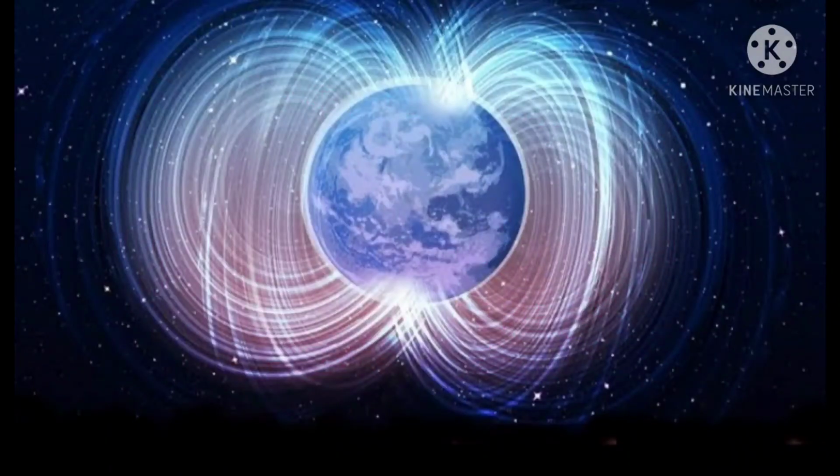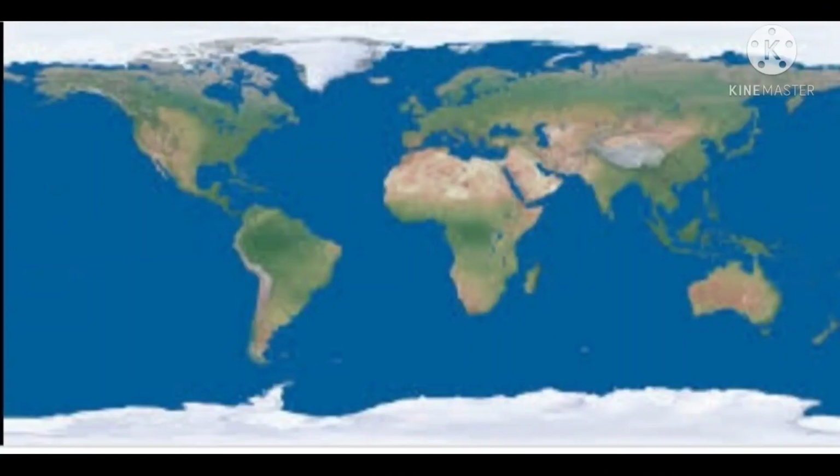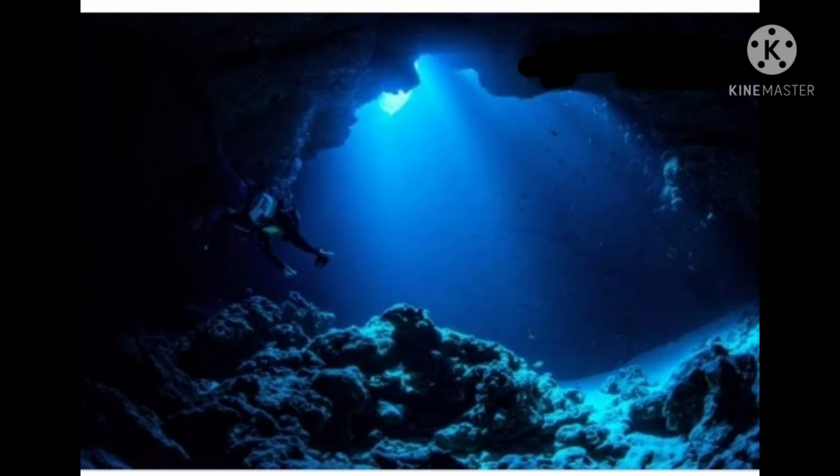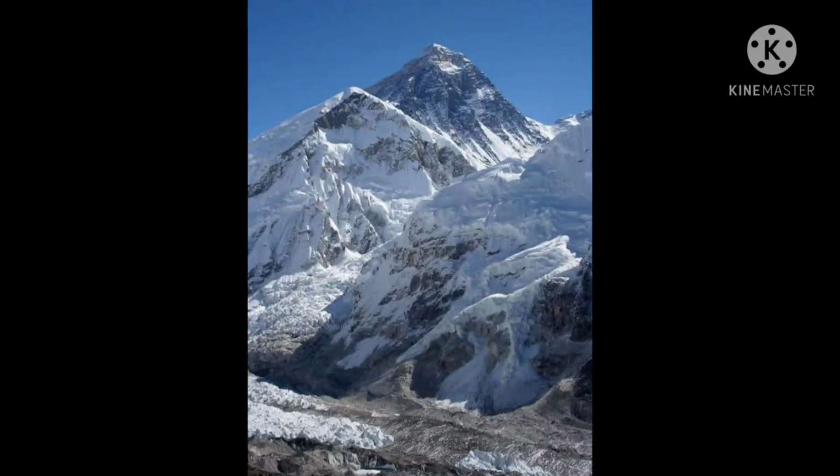The magnetic poles do not coincide exactly with the geographical poles, and they gradually change position over time. Earth's surface. The solid surface of the Earth ranges from about 35,700 feet, that is 10,900 meters, below sea level in the Challenger Deep part of the Pacific's Mariana Trench, to 29,029 feet above sea level at the summit of Everest, which may be rising at about 0.16 inch per year.